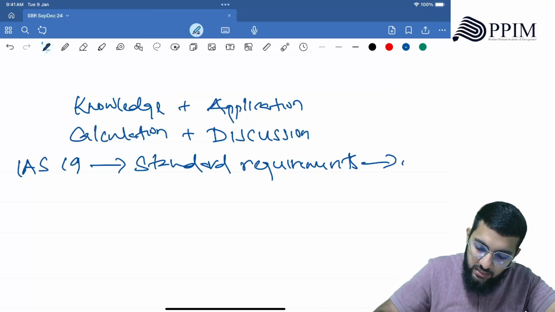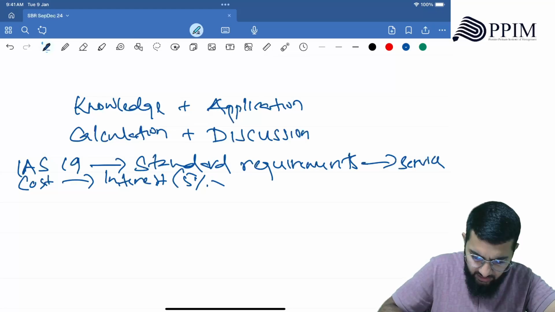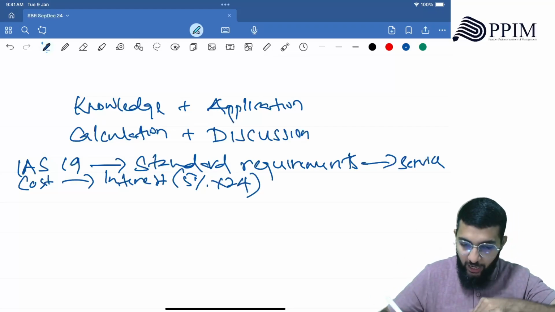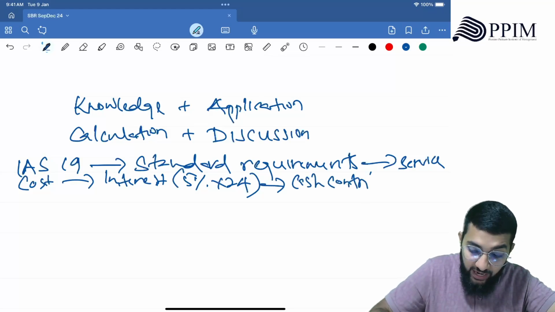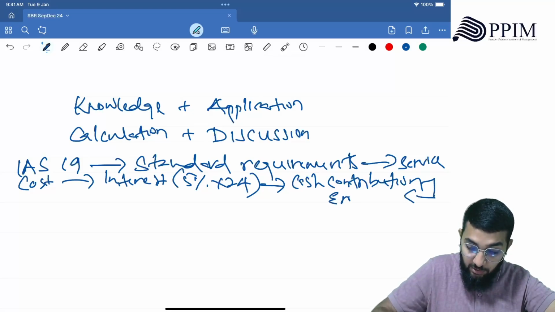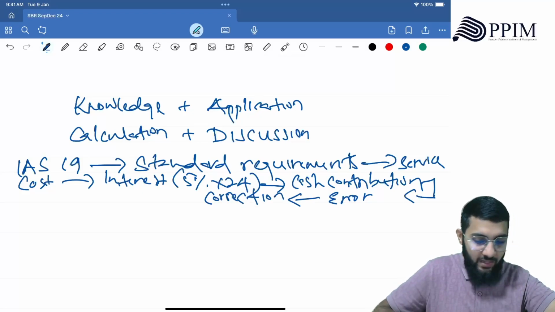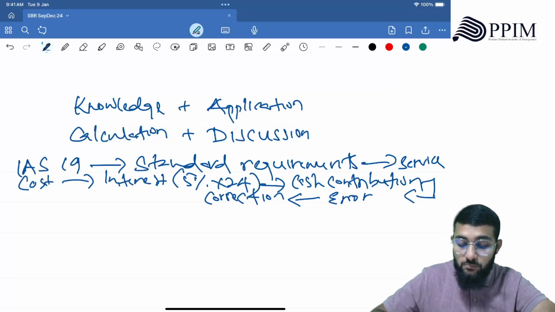So we had service cost, we had interest, which is 5% into 24 million that we saw as opening, right? Then discuss that also, and then you calculate. Then there was cash contribution and how the error was a problem. You discuss that error also, right? Then you tell what is going to be the correction, how you correct. So these are all explanations.